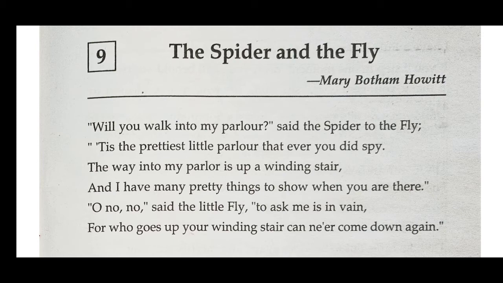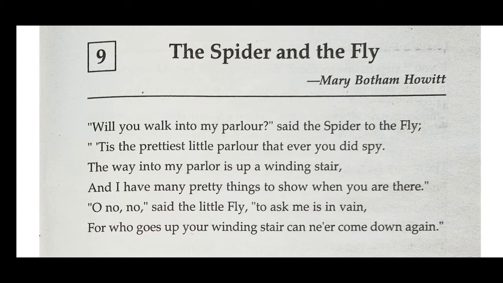to reach my parlour. Now you have seen the spider's web. It has concentric circles inside it. As you go round and round, you come to the center of the web. So the winding staircase can be considered as the web of the spider. "And I have many pretty things to show when you are there." So he is making promises of showing the fly many interesting, very good looking, pretty little things. Actually, there are no such things in his parlor. He is only making up stories to attract the fly.